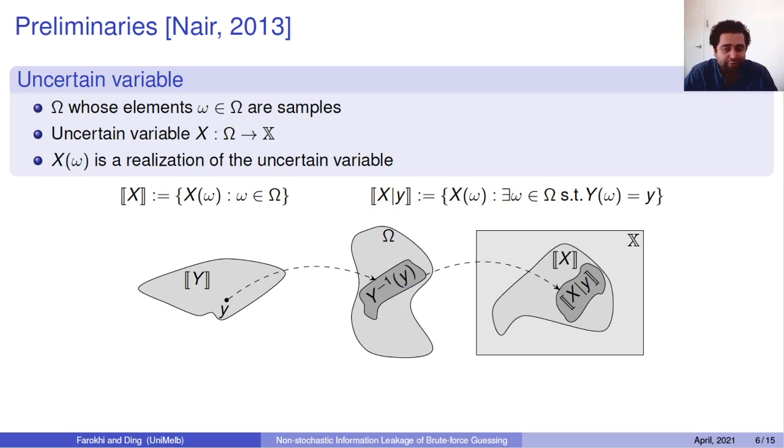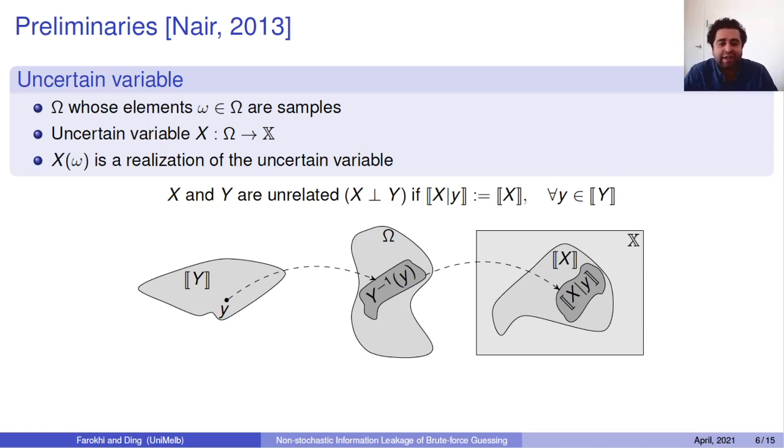So I have this point in the range of y. I construct the inverse map, the y inverse, calculated at that value of y that I know has been realized, and then I propagate that map through the uncertain variable x and construct this conditional range. Okay, so that's my conditional ranges that I need to keep track of when I'm getting access to more information.